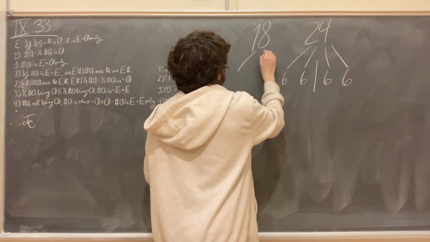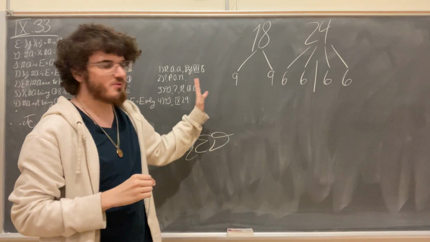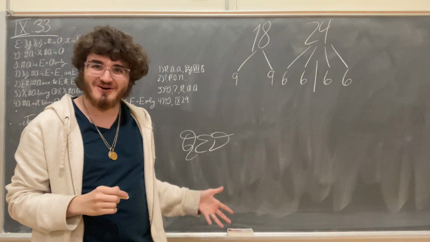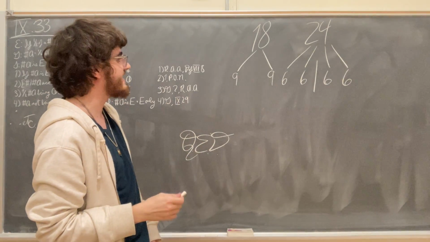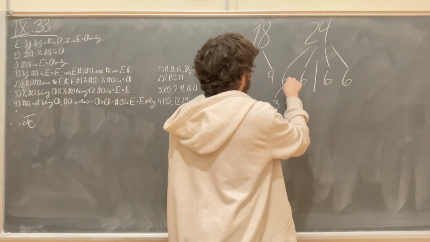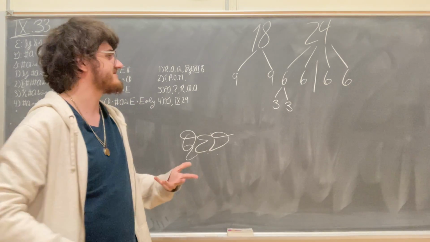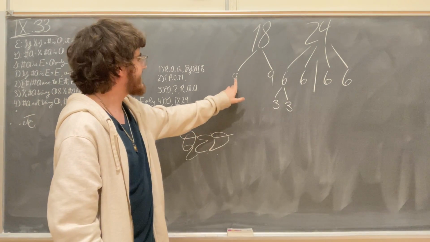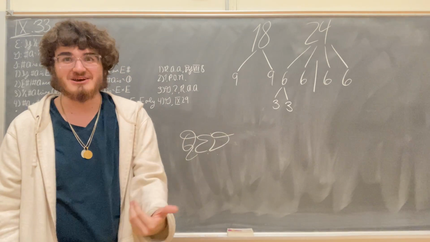But the problem you run into with a number like 18, is that if you do its half like this, you can't break these apart any further. And so if it is even times even, then we should be able to do this process where there's some even number which measures its half again. But because both of its halves are odd, we know that there is no such number.